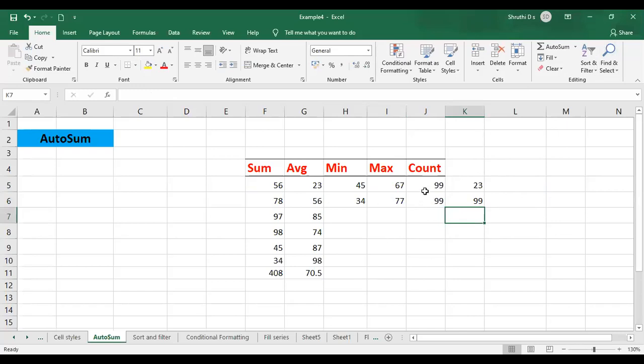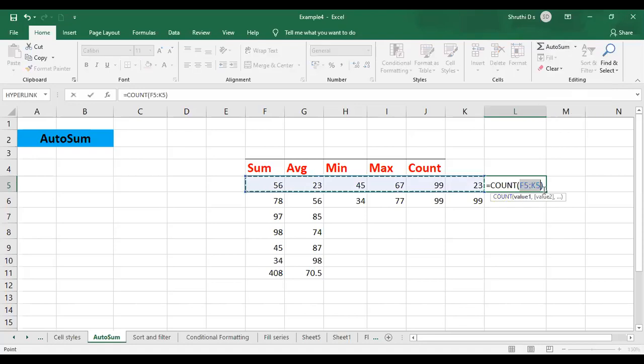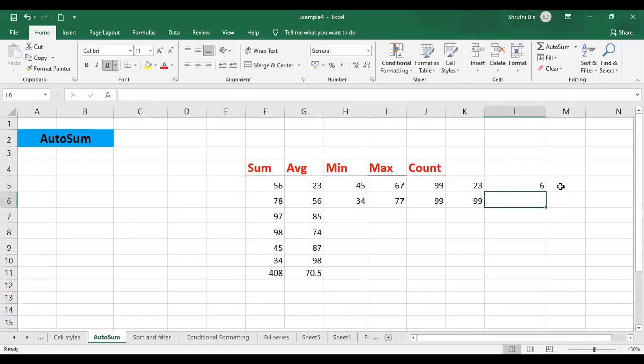Similar to that, the last one is count. Here I'll place the cursor. Just go to the auto sum option and click on count numbers. See, automatically it is choosing the first row. Just click on OK. It is going to give the count of the number of data which you have entered. So 1, 2, 3, 4, 5 and 6. The count of those data is going to appear in that cell.